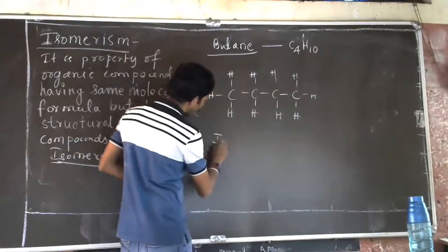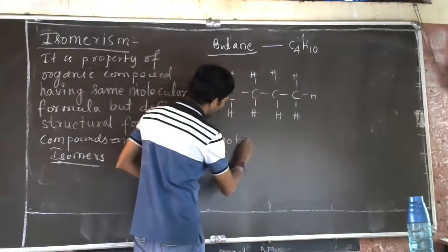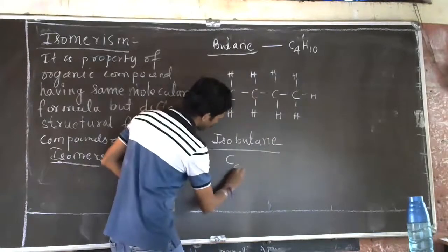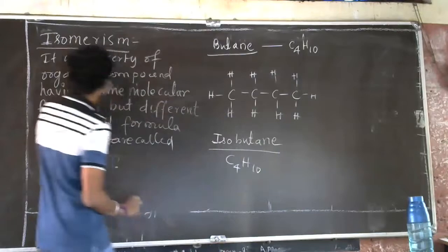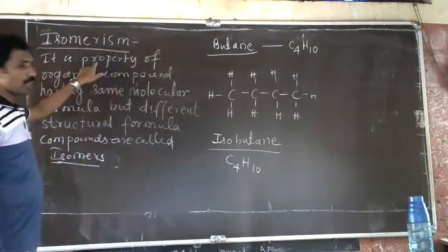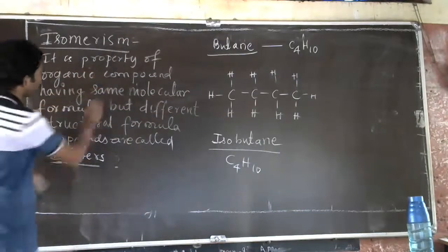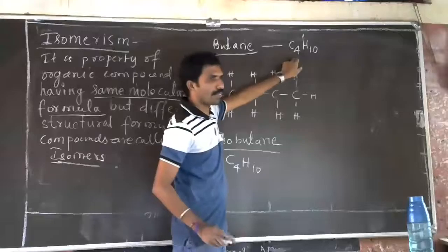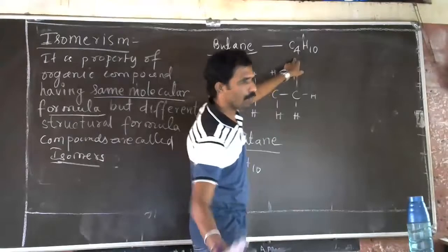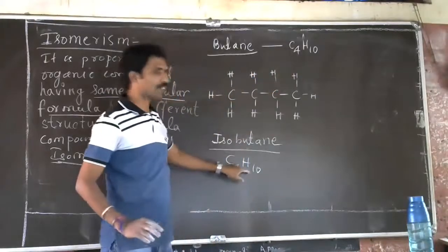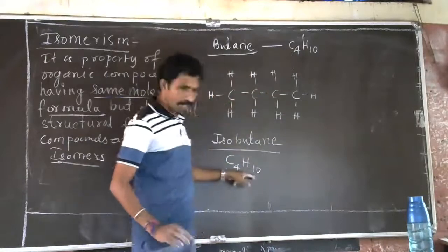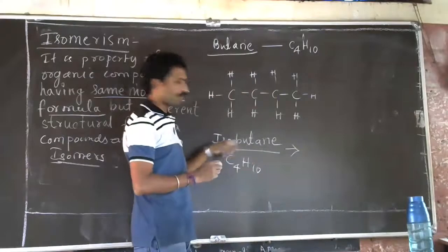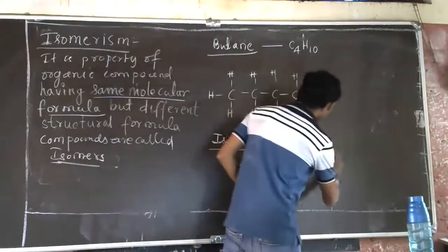Now we write isobutane. Isobutane means isomer of butane. So the molecular formula is the same. I told you isomerism means the property of organic compounds having the same molecular formula. The molecular formula of butane is C4H10. Similarly, the molecular formula for isobutane is C4H10. See, the molecular formulas are the same, but their structures are different. If we take the structure of isobutane, it is like this.